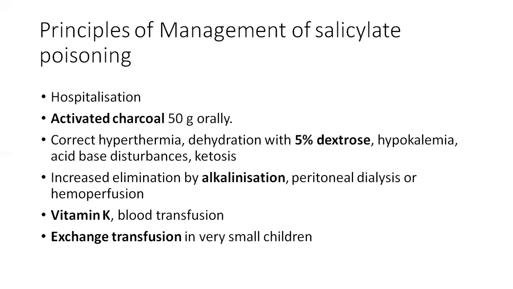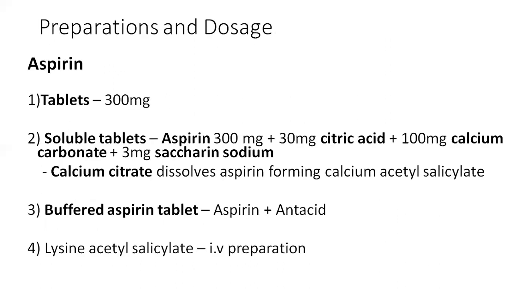Because it is an acidic drug, alkalization of the urine will potentiate the excretion of the drug. So we have to increase the excretion of aspirin by alkalization of the urine by giving sodium bicarbonate intravenously. And to avoid bleeding disorders, we have to give vitamin K, and we have to give blood transfusion, and exchange transfusion in very small children.